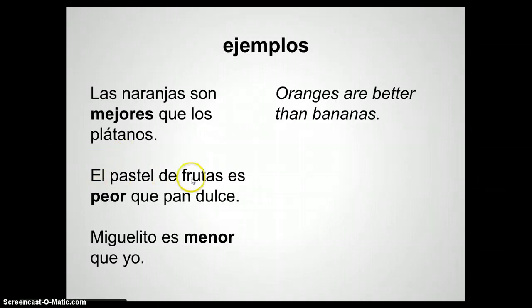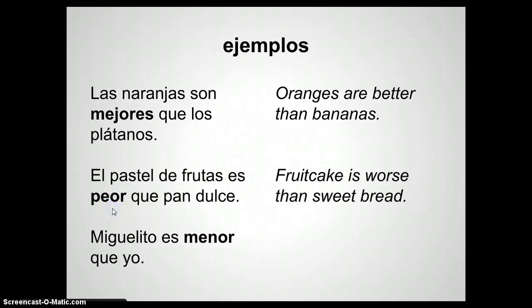So we have subject A, pastel de frutas. Subject B, pan dulce. Verb ser. And then peor, which means worse. Fruitcake is worse than sweetbread. Then we have Miguelito es menor que yo. Miguelito is younger than I. So subject A, subject B, verb ser, menor.